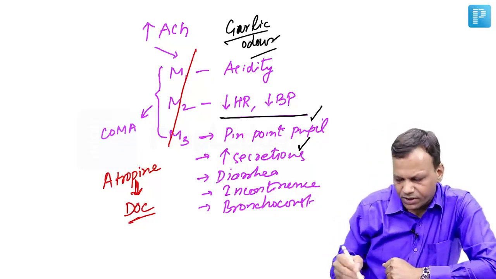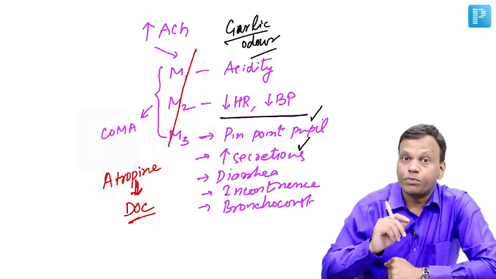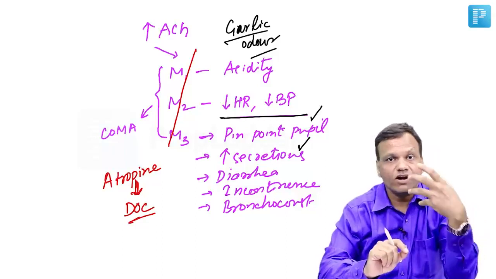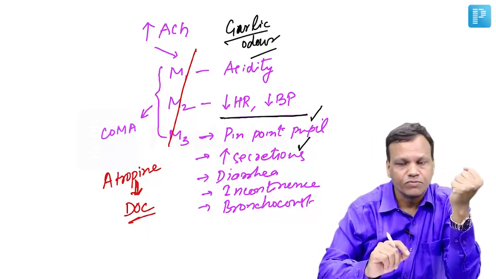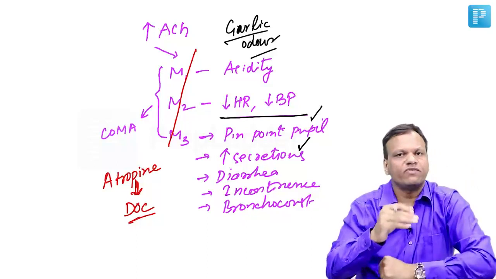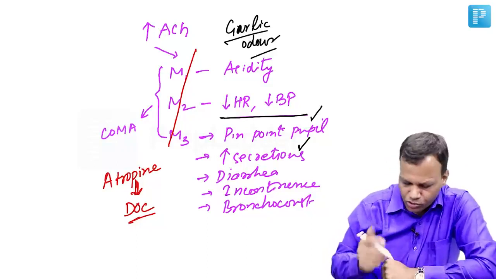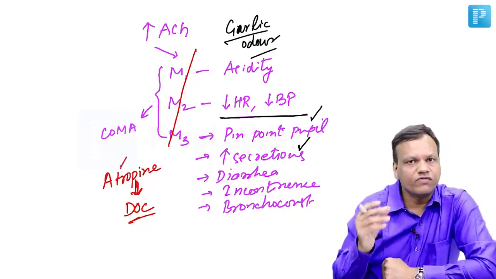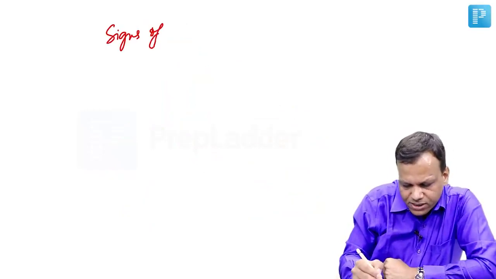But the problem is atropine can treat all these symptoms, but atropine itself is very toxic. If we give an overdose, the poisoning is even more dangerous. So we need to gradually keep on giving atropine till all the symptoms subside. So how will we come to know that an effective dose of atropine has been given? That is known by signs of atropinization.